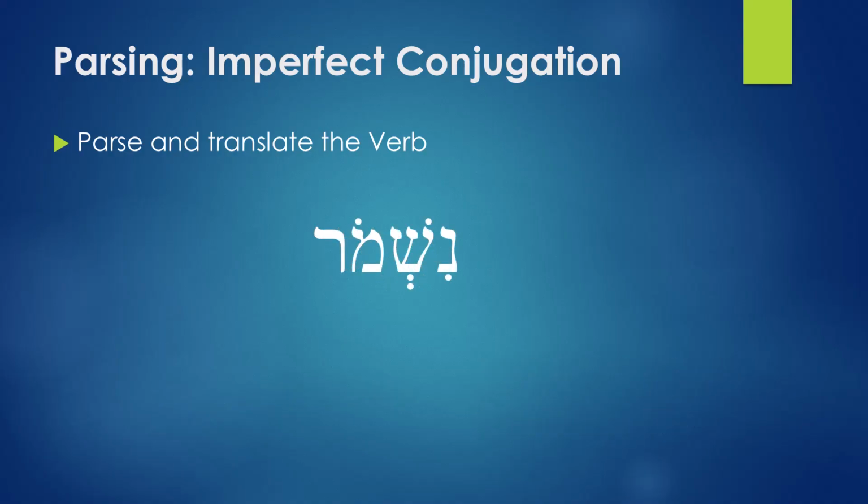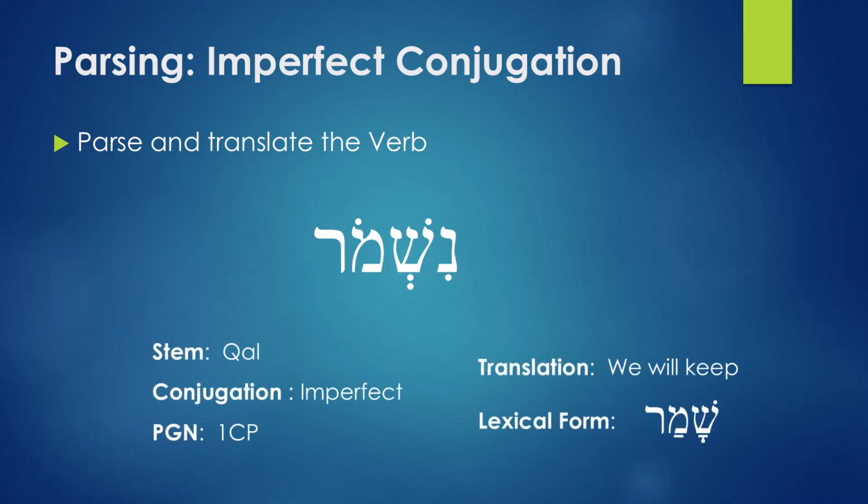Next you have the word nishmor. How do you parse this word? Now remember that ni is first common plural. A singular form starts with segol, but in the first common plural you have ni. The ni prefix is 1CP. So this one is 1CP, and the translation is we.